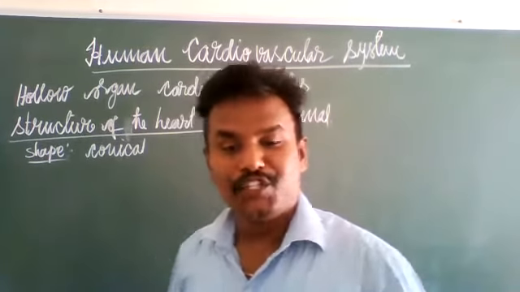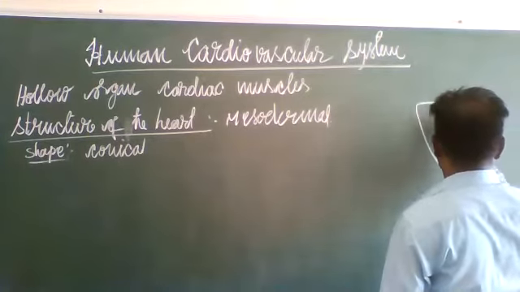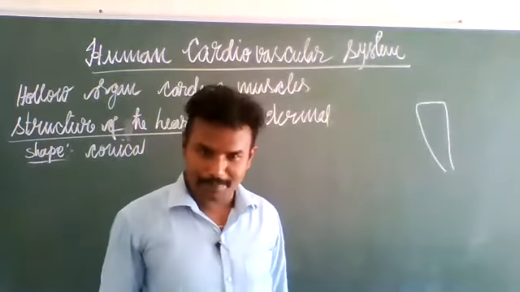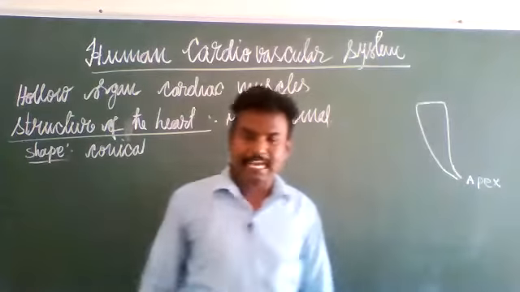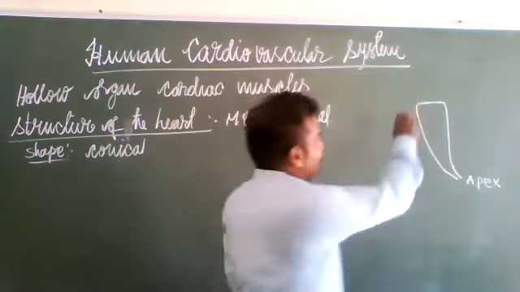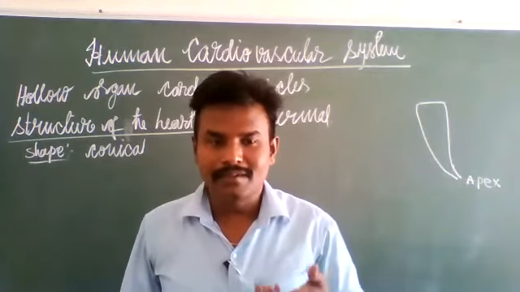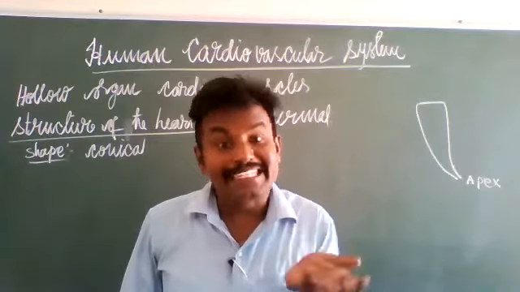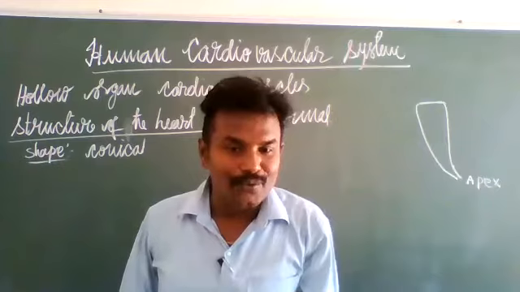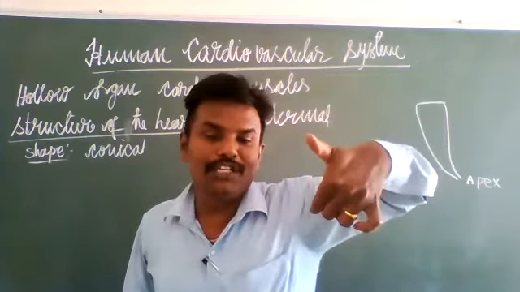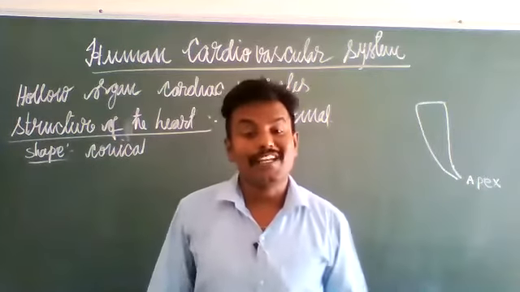Imagine a conical flask in reverse direction, inverted: the apex region is downwards and the broad base is upwards. Like that, in our body, the heart is located. That's why the shape of the heart is conical.